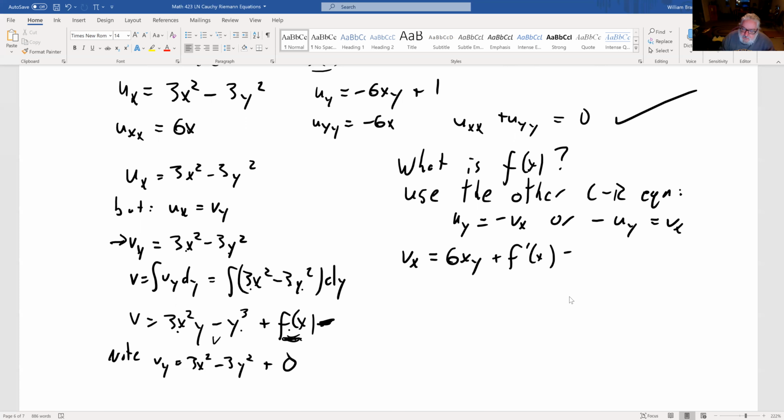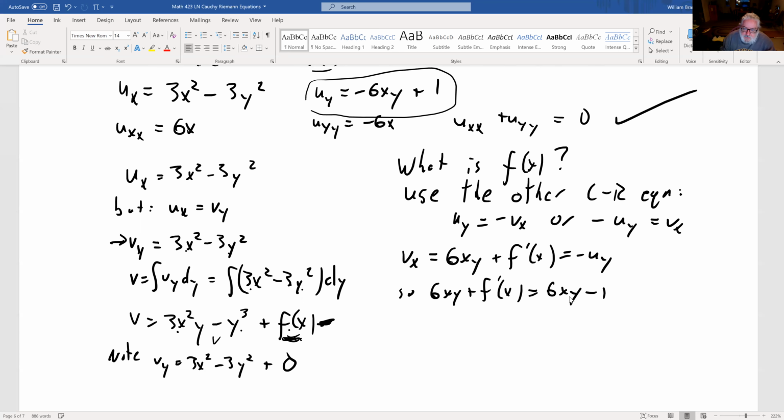And this has to be equal to minus u_y. Well, we know what u_y is, that's this up here. So 6xy plus f prime of x has to be equal to 6xy minus 1. Remember, this is a minus sign here, so we have to multiply my u_y by minus 1. These go away. My f prime of x is minus 1, and I know then that f of x is minus x plus a constant.